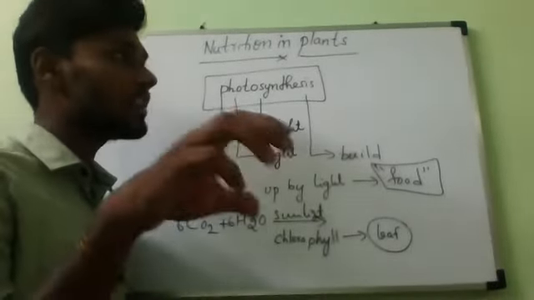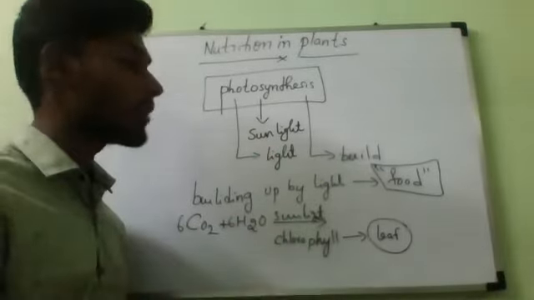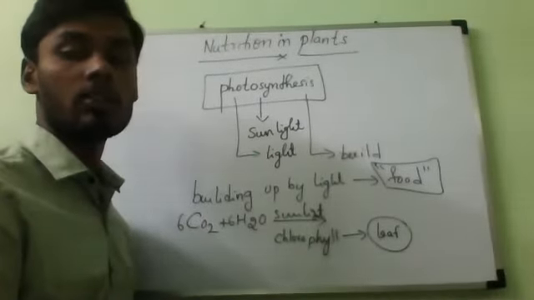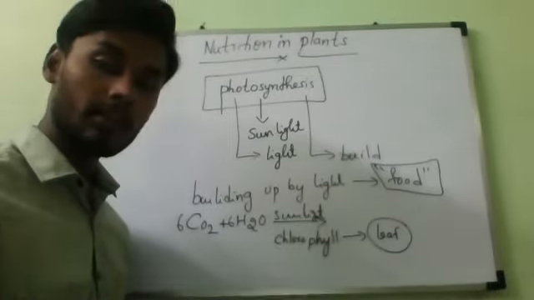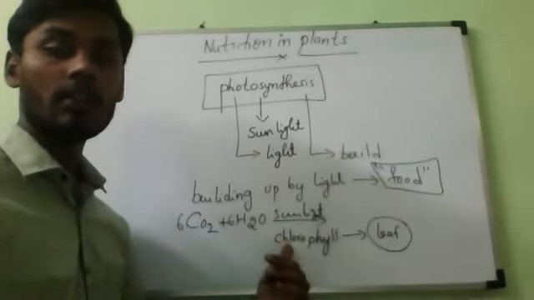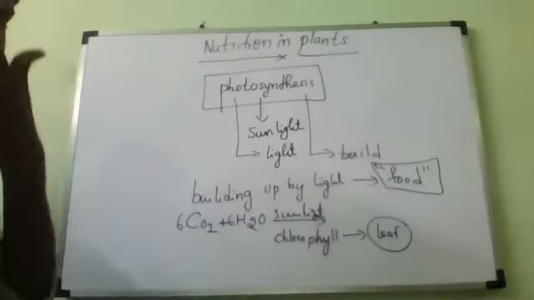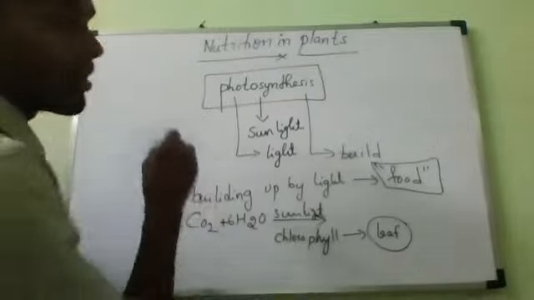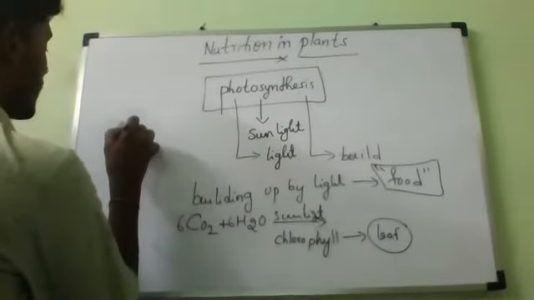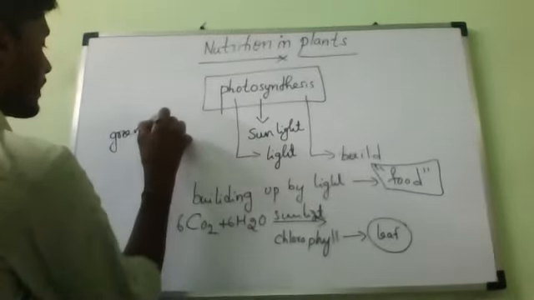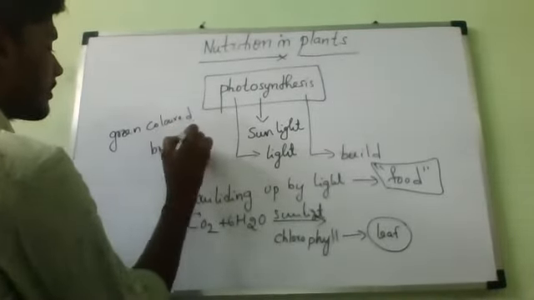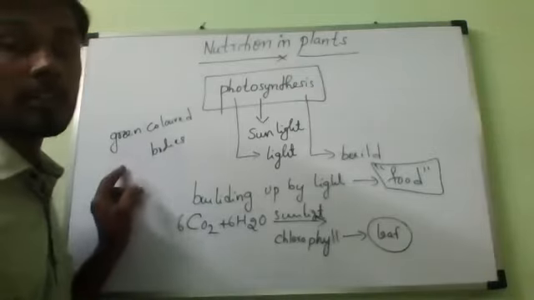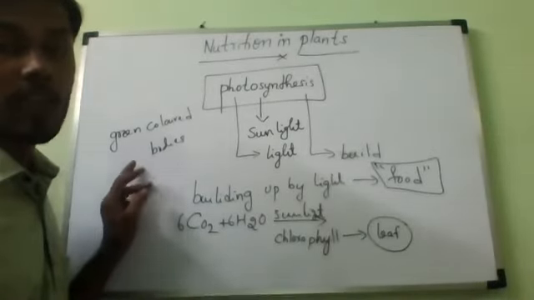So whatever body part of the plant is green in color, everywhere the green colored body part of a plant contains chlorophyll. So this chlorophyll is present in the green colored bodies, whatever the plant color is green. Those green colored bodies, we used to call them by a particular name.